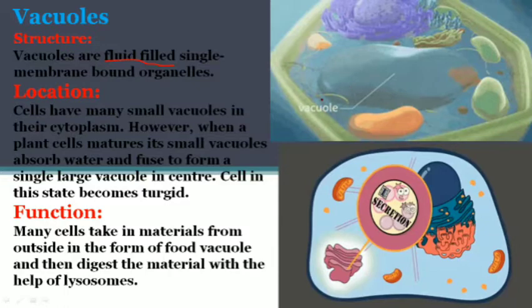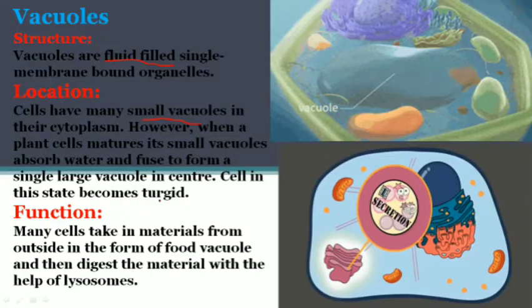When the plant is very small, many small vacuoles are present in the cytoplasm, but when it becomes larger, the small vacuoles fuse together and form one large vacuole which comes in the center and pushes the nucleus to a side. This vacuole has lots of fluid in it, water, salts, and some food materials.